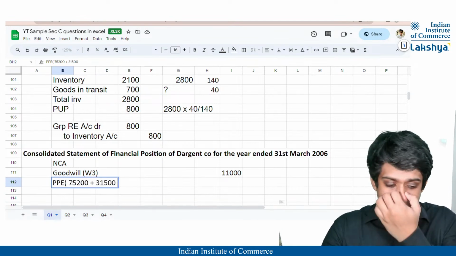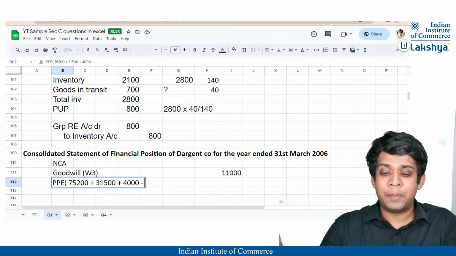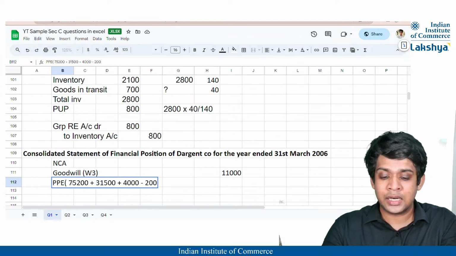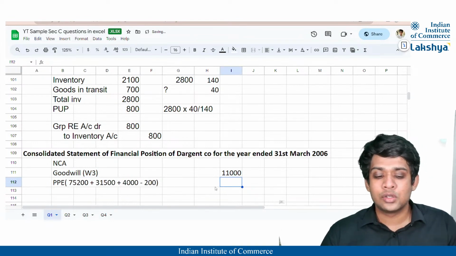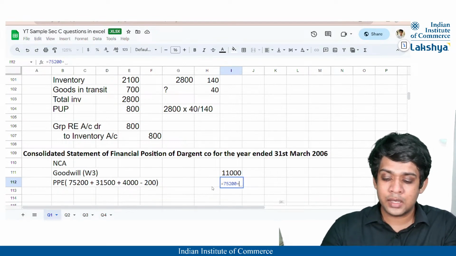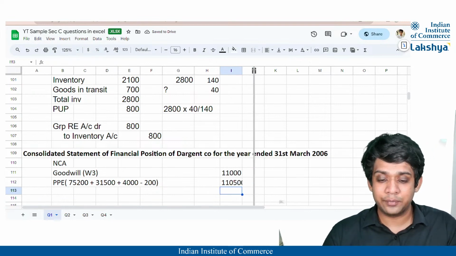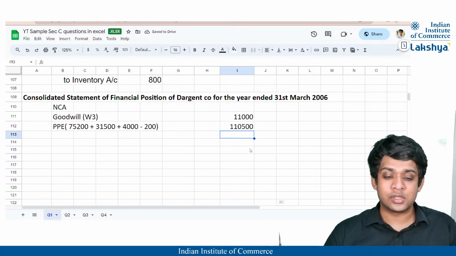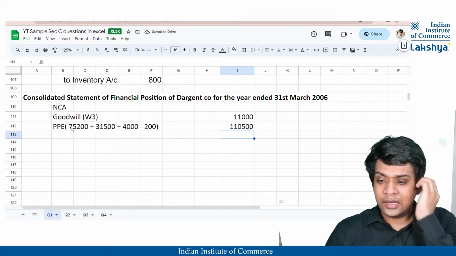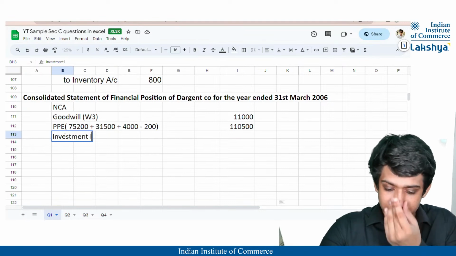We also purchased the mine asset, correct? So the mine asset will be stated here as 4,000, but the depreciation on it shall be subtracted, that is going to be 200, right? So this is the necessary adjustment to be made: 75,200 plus 31,500 plus 4,000, which is the mine asset because it is recognized as an asset, minus 200, which is going to be nothing but 1,10,500.